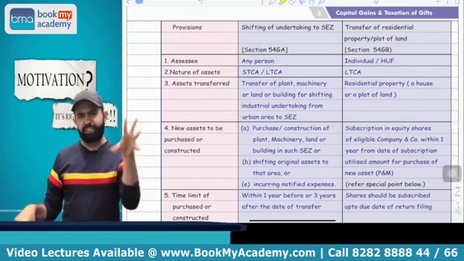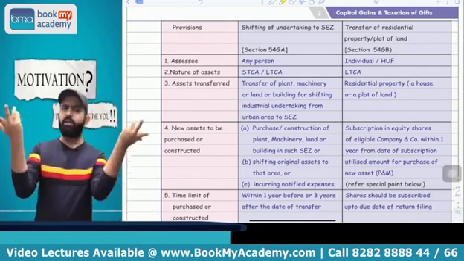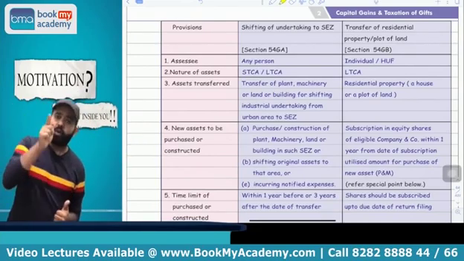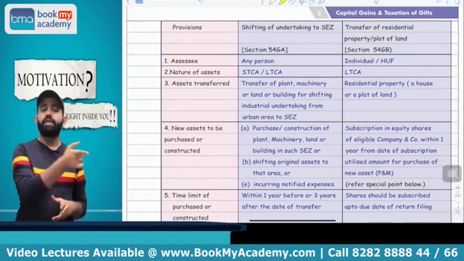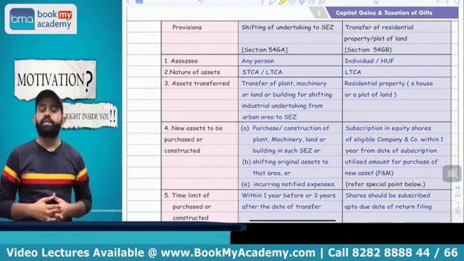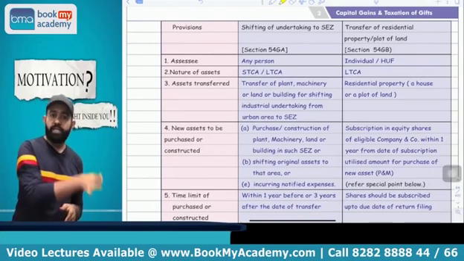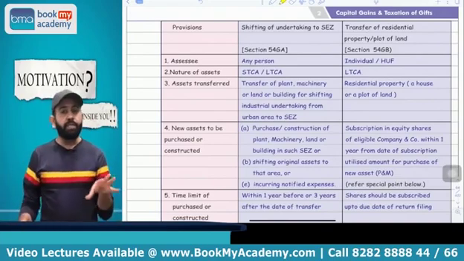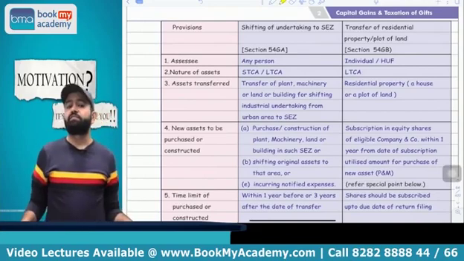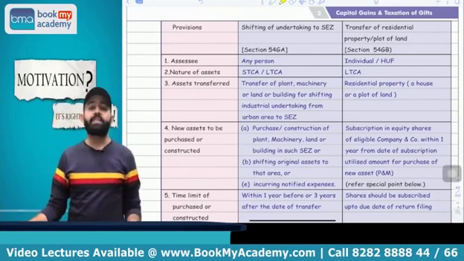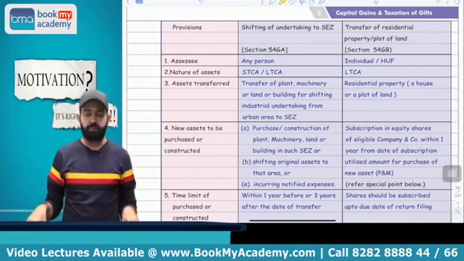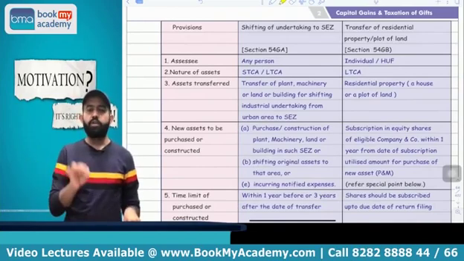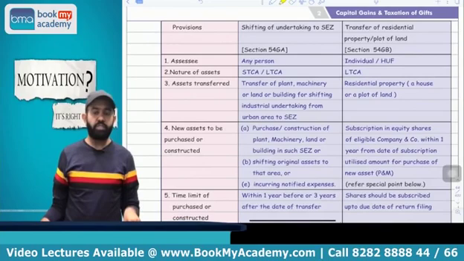Now try to understand one thing. Sir, what is the time limit to acquire the shares? The time limit is that the individual or HUF has to acquire the equity shares of the newly incorporated startup up to the due date of return filing of that assessee, and that company should acquire the new plant and machinery within 1 year from the date of subscription of shares by the individual or HUF.